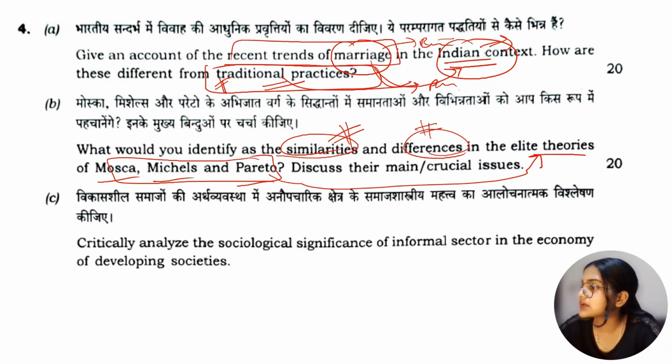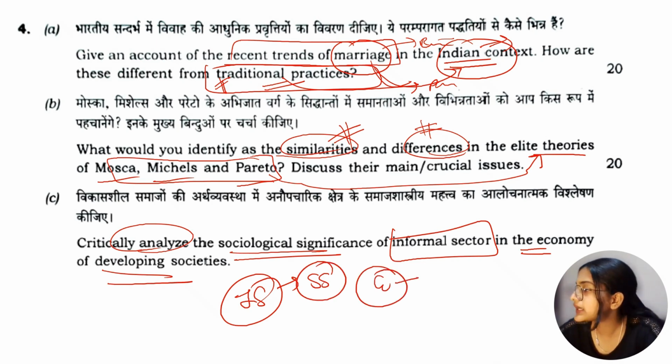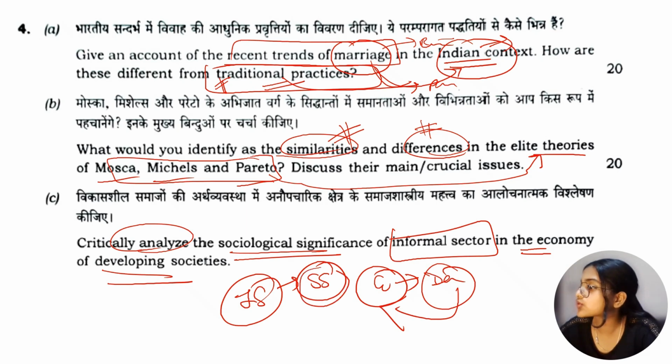Okay, C part says critically analyze the sociological significance of informal sector in the economy of developing societies. जो informal sector है उनका हमें sociological significance बताना है economy में, मतलब कहाँ की economy में बताना है, developing societies जो developing countries है, developing societies है, वहाँ पे हमें उनके economy में we have to tell the social significance of informal sector.